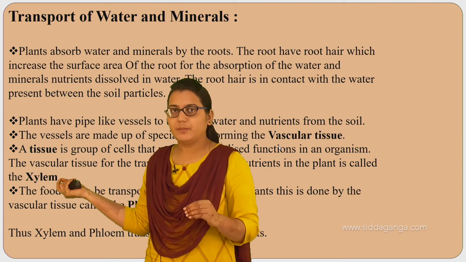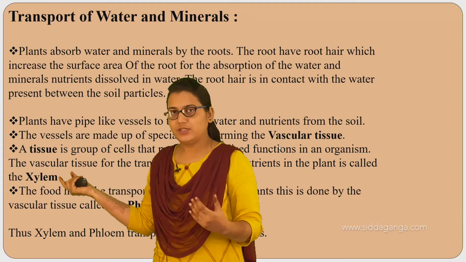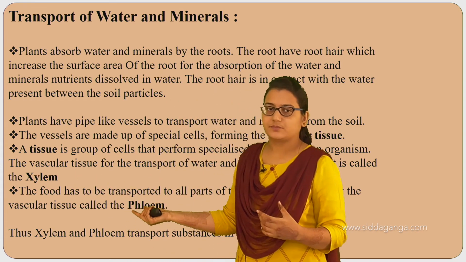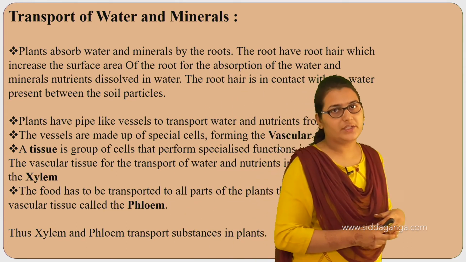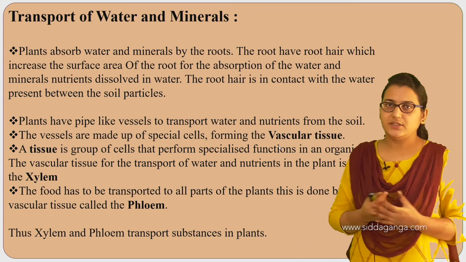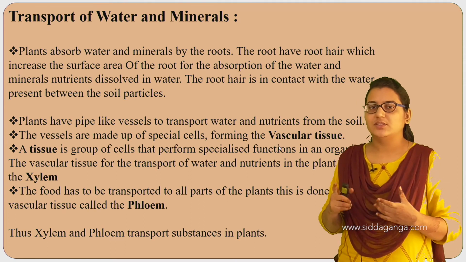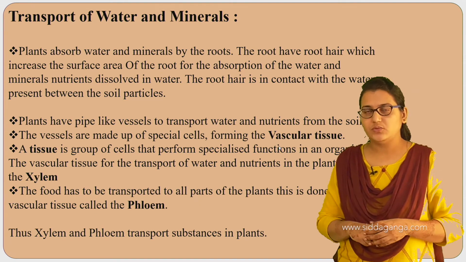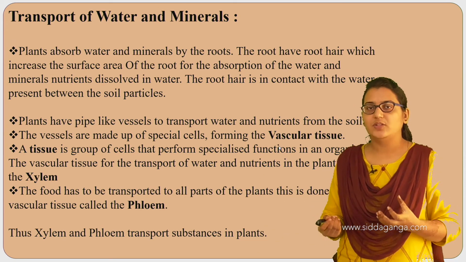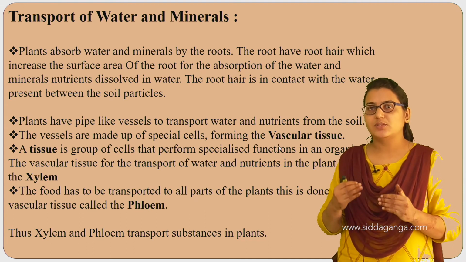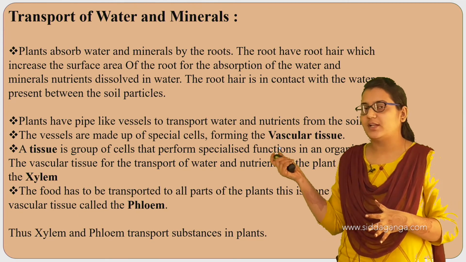Now the food prepared in the leaves is transported to the different parts. That food is transported by the phloem. This xylem and phloem form the vascular tissue, also called conducting tissue; both are the same. So xylem is the water conducting tissue which transports the water from the root to the different parts of the plant, and phloem is the food conducting tissue which transports the food prepared in the leaves to different parts of the plant.